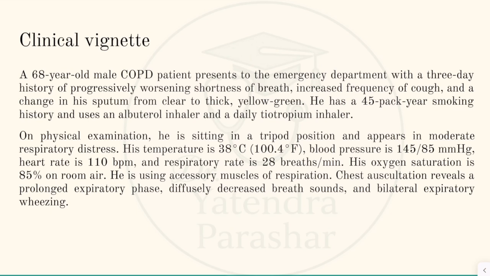A 68-year-old male COPD patient presents to the emergency department with a 3-day history of progressively worsening shortness of breath, increased frequency of cough and change in the sputum from clear to thick yellow-green sputum. He has a 45 pack year smoking history and uses bronchodilator inhalers. On physical examination, he is sitting in tripod position and appears in moderate respiratory distress.